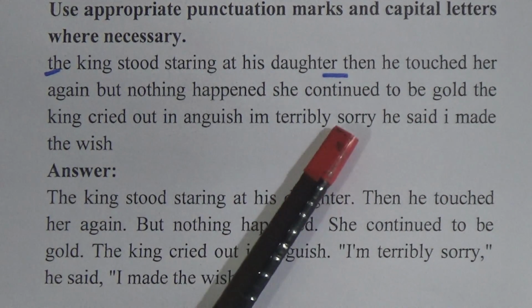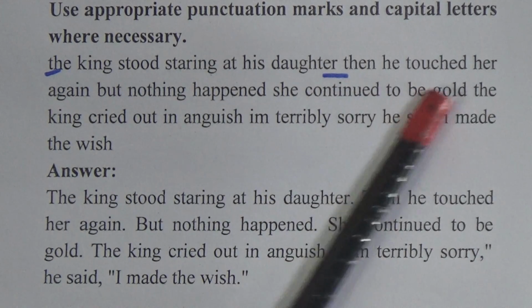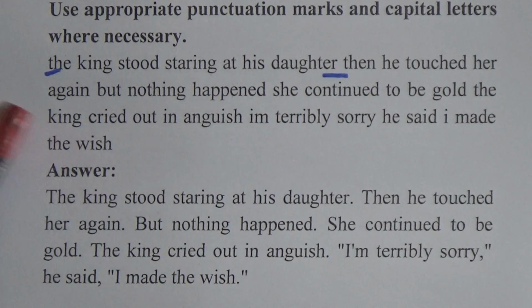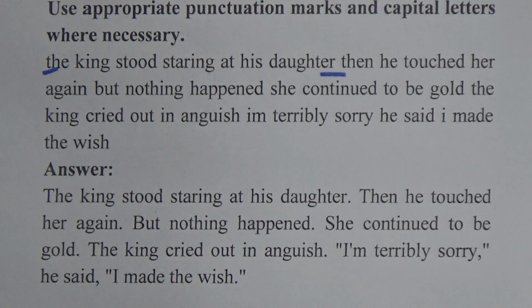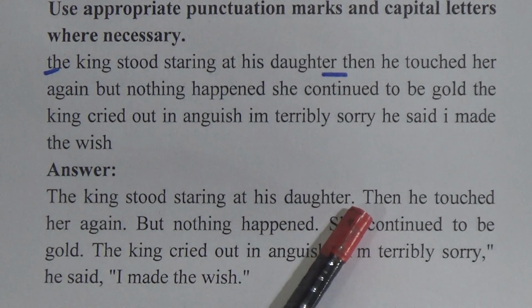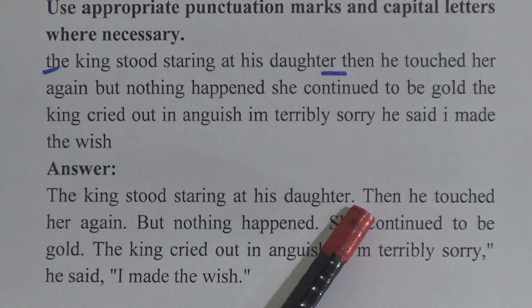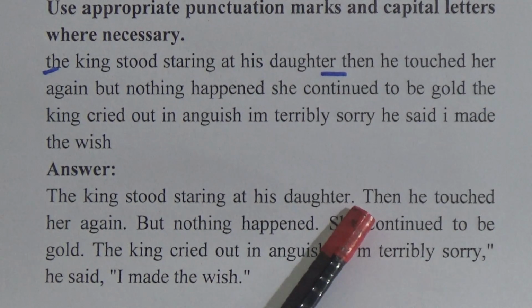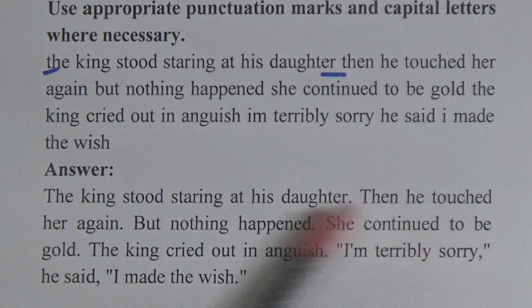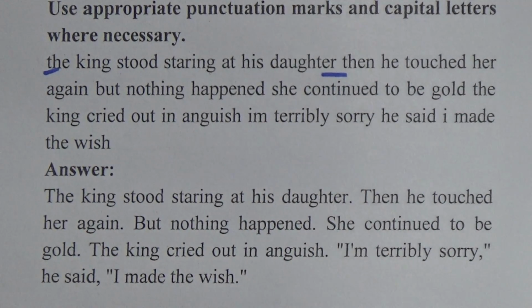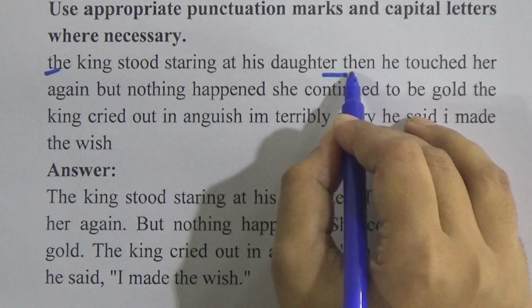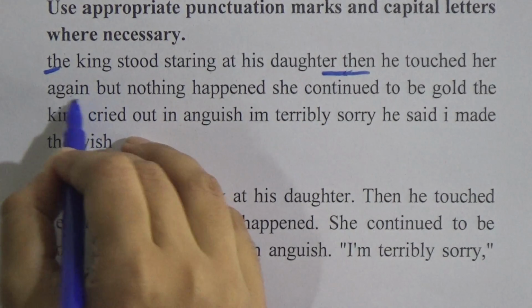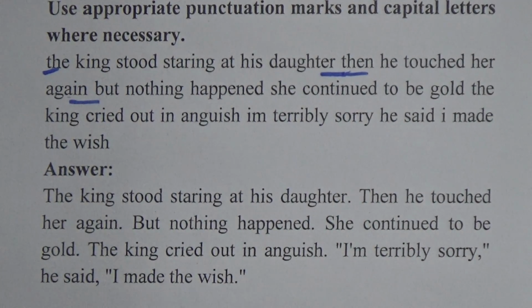Now next sentence. Then he touched her again. This is another complete sentence. Now we will write this T, it will be a capital letter. He touched her again, and after again there will be a full stop. So we will make a change there. After the full stop, we will start our sentence with a capital letter.